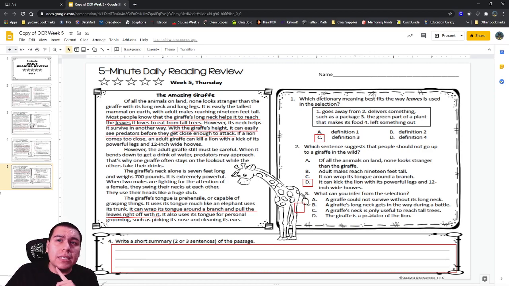Answer choice C says that it's only. But that's not true. It's useful for more than one thing. So I don't want to pick answer choice C, which only leaves me with either A, B, or D. Who thinks they know which one of those is correct? Answer choice A, answer choice B, or answer choice D?